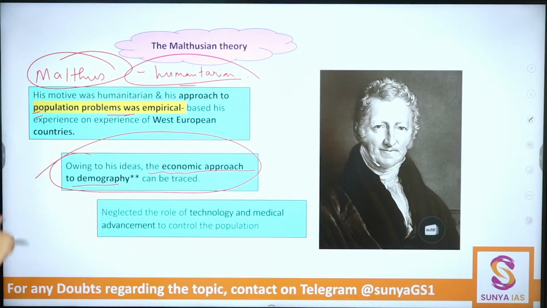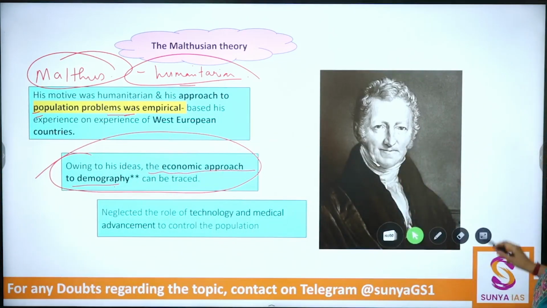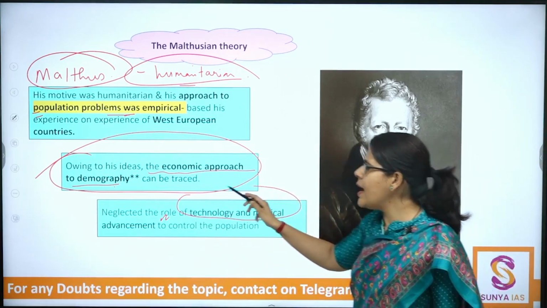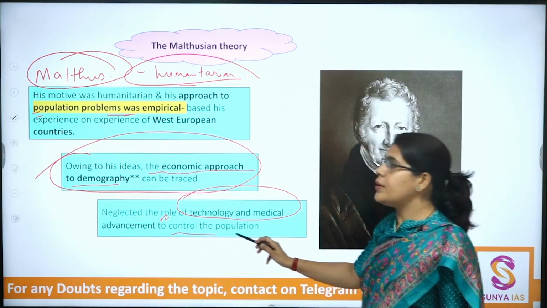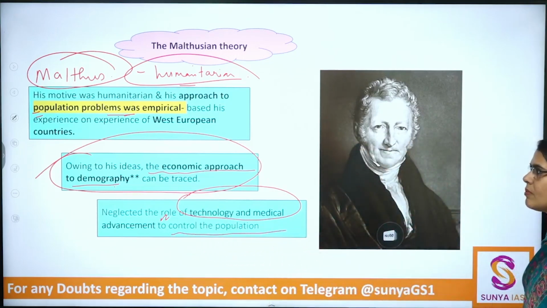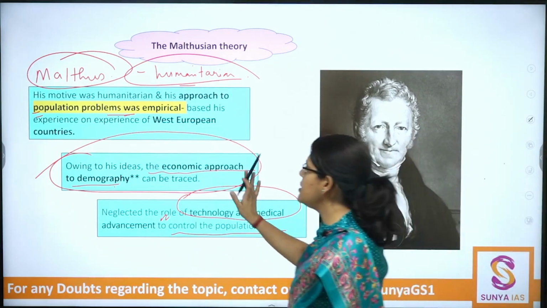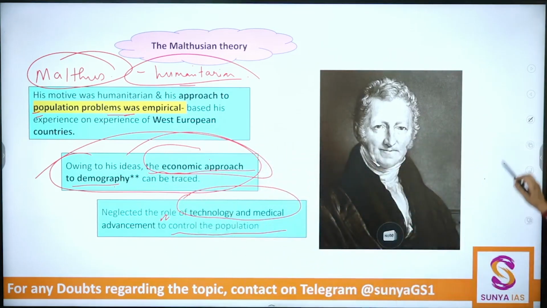Very important. Write down another point, then I will explain to you. However, he neglected the role of science and medical advancements to control the population. Now, his idea is an economic approach to demography. You will understand this.